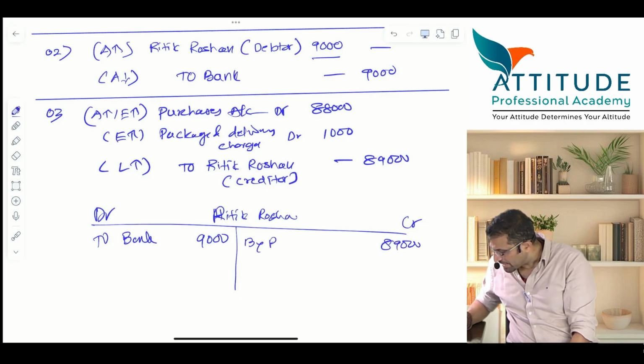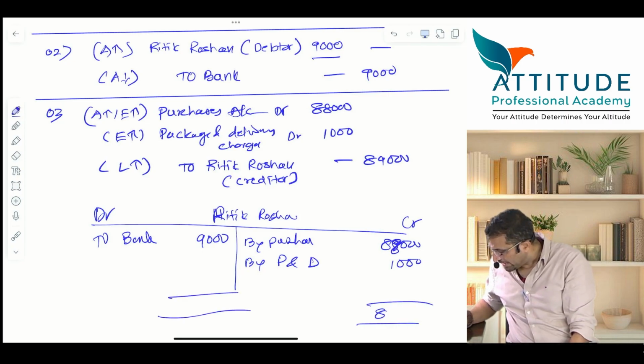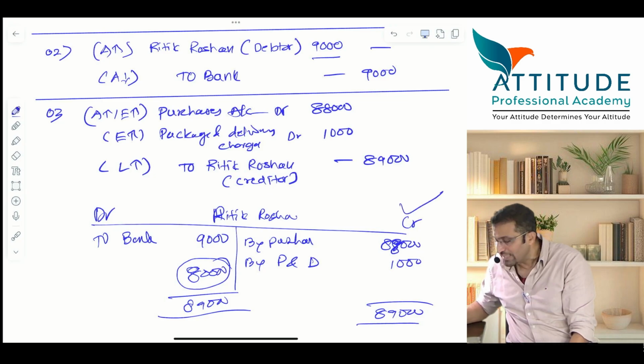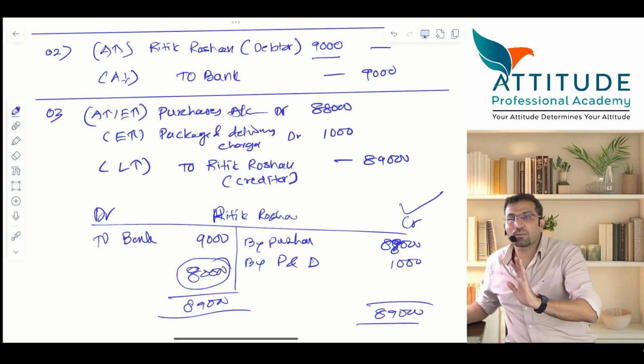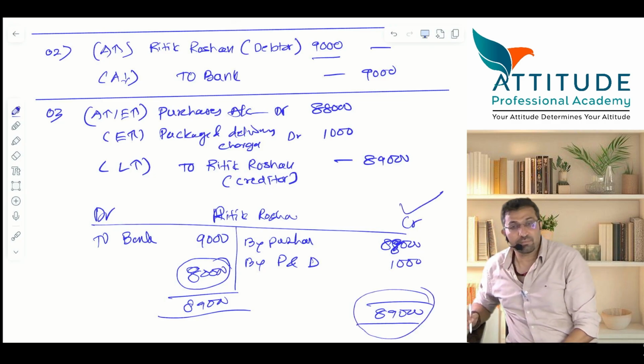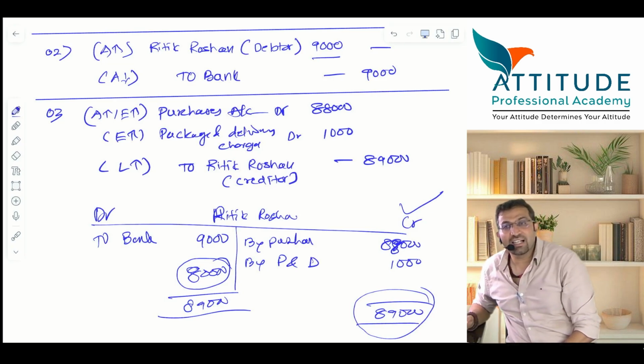That is by purchases 88,000 and by packing and delivery 1,000. So total 89. Now if you see this account, this is 89,000, write 89 here also. What is the balancing figure? 80,000. Meaning 80,000. Which balance is more? Credit balance is more because credit side is more. Is that clear?